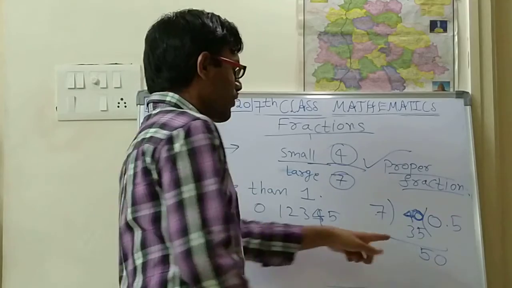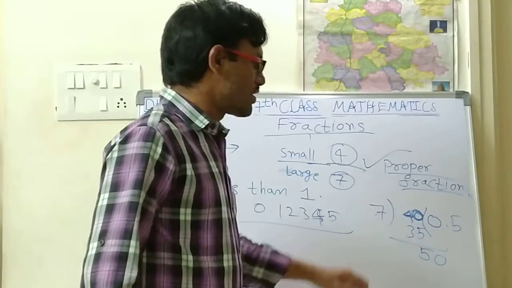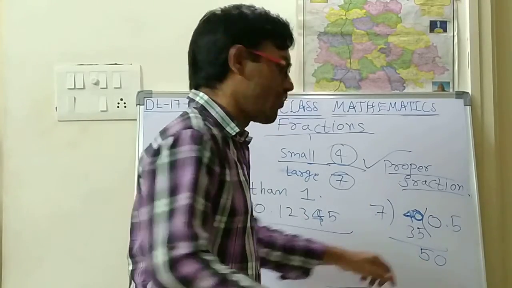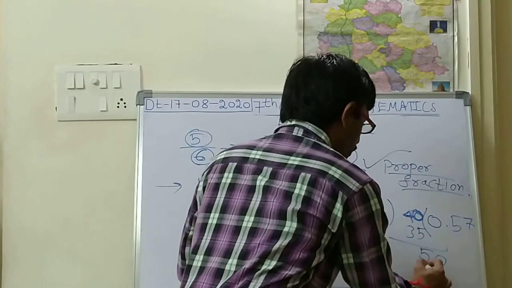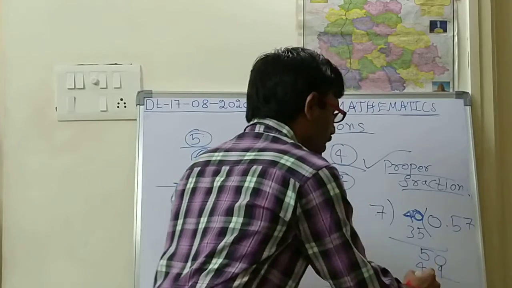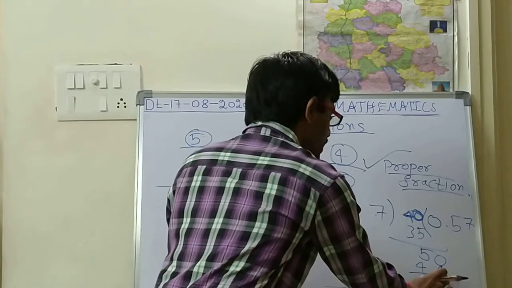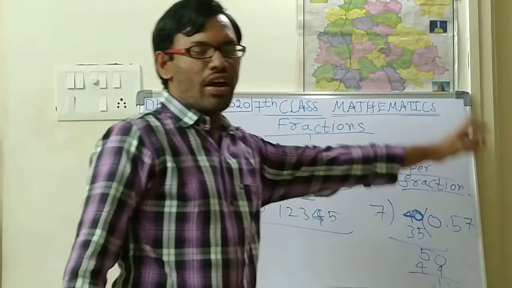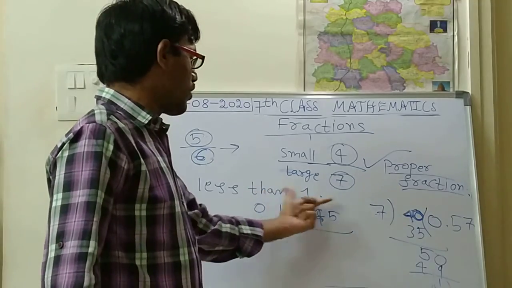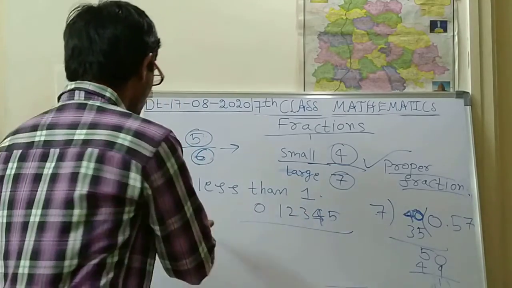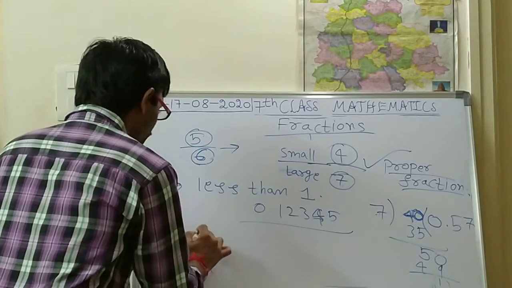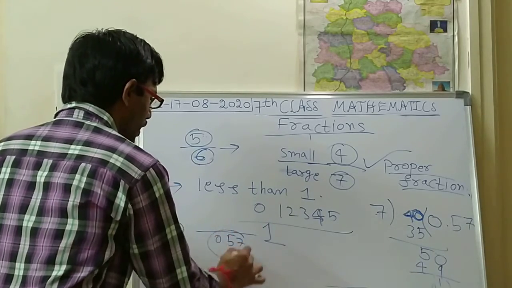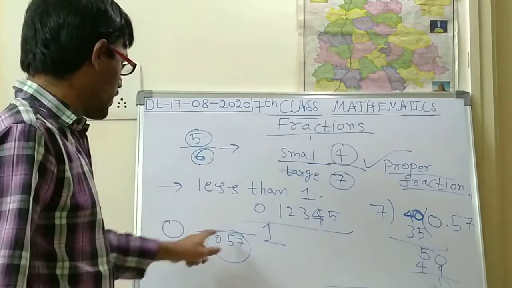So 50. 7 6 is 42, 7 7 is 49, one number less than 50. So 50 minus 49 is 1. Like this, the value we get is 0.57, which is less than 1 only. The number will be in between 0 and 1, somewhere in the middle.